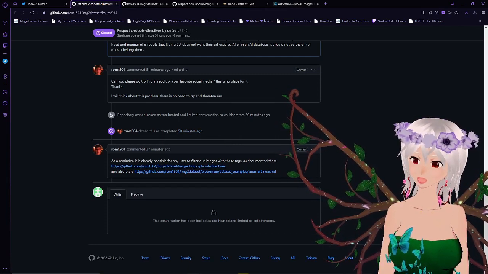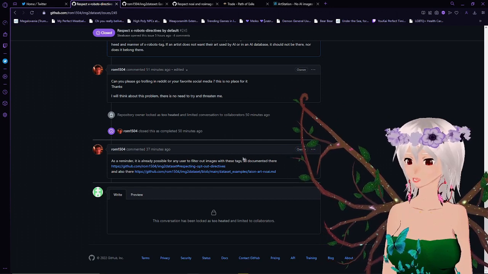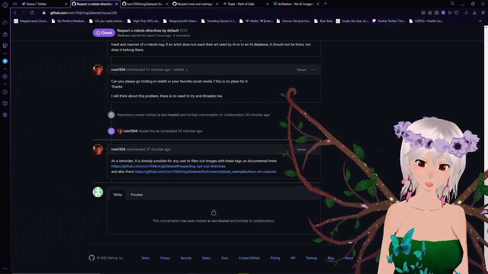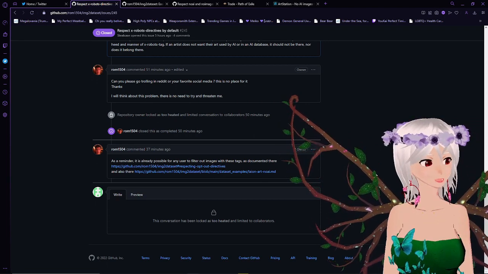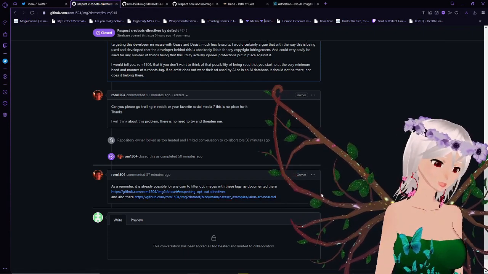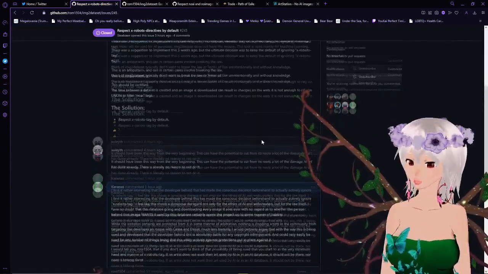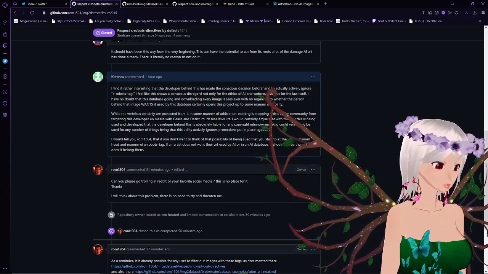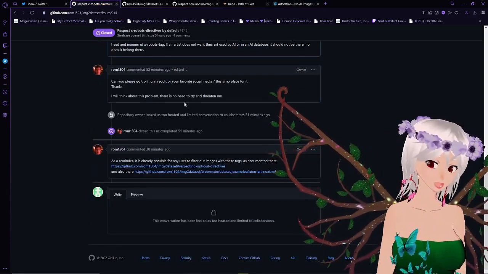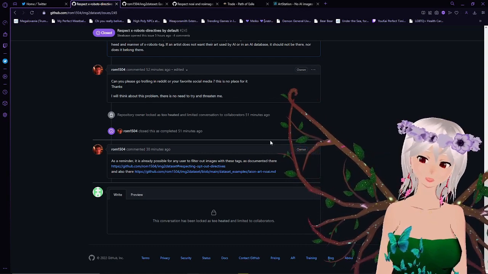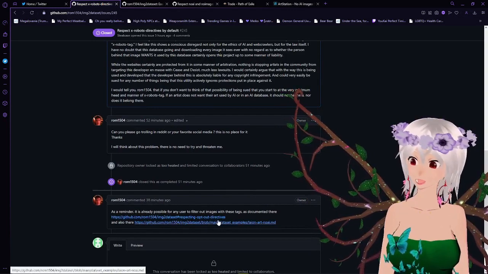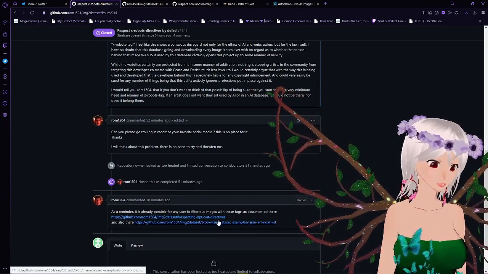No. As a reminder, it's already possible for any user to filter out these tags, as documented here, and also here. Funnily enough, it's not set up like that by default. Most people who have their AI sets based off of this probably don't even remember that they used this. That said, I am willing to speak to some Stable Diffusion devs, see if they are using Img2dataset, speak to Midjourney devs, see if they're using it, and see if they are actually aware that these tags exist and if they're using them, which would be a very interesting thing.